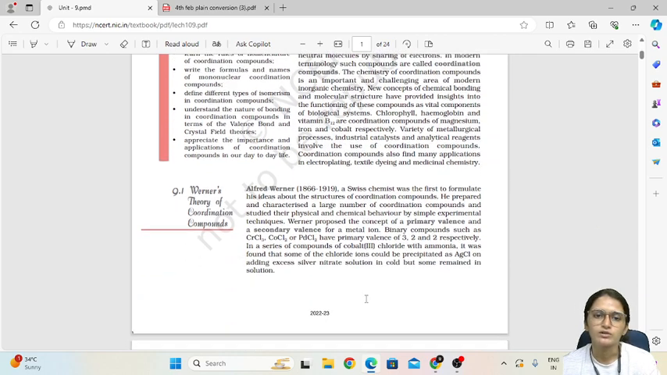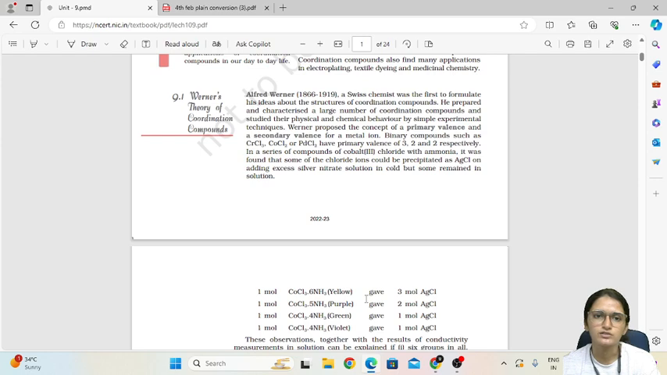Okay, now let us first study Werner's theory of coordination compounds. Alfred Werner, a scientist, was the first to formulate his ideas about the structure of coordination compounds. He took a large number of coordination compounds and studied their physical as well as chemical behavior, and he proposed the concept of primary valence and secondary valence. So you will come across these terms, primary valence and secondary valence, as we go further in the chapter.